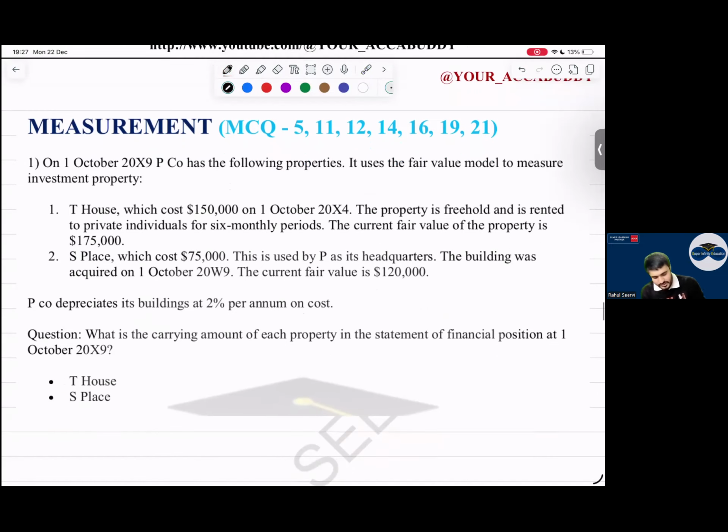Everyone, what is the answer you got for T house and S place? Say it. 1,75,000. 1,75,000. And this one? You were calculating. I gave 5 minutes, what were you doing?